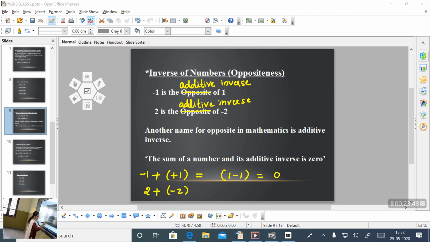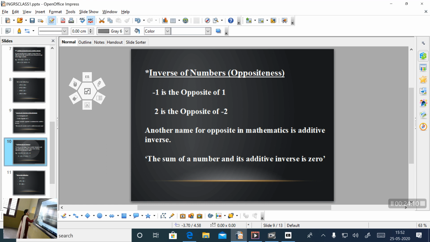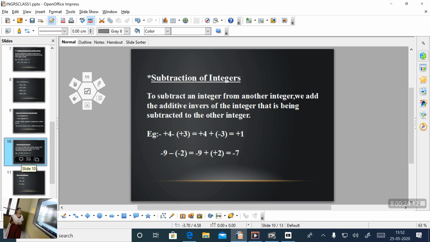In the case of these two numbers, 2 and minus 2, what is the sum? 2 plus minus 2. This is our third case. One is positive, one is negative. Find the difference between them, that is 2 minus 2, that is equal to 0. Okay. So did you understand what you mean by additive inverse? Just take the opposite sign of the given number. So next one is subtraction of integers. So with one example, I will explain subtraction of integers.